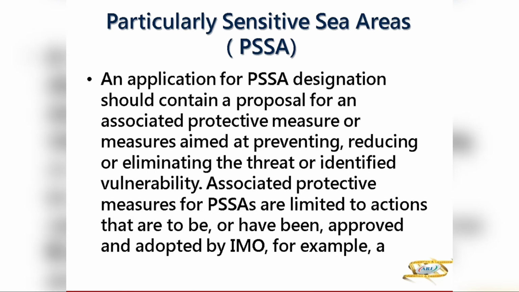So for making an area a particularly sensitive sea area, you have to apply with a proposal that this area has to have protective measures, and what measures you will take to prevent, reduce or eliminate the threat or identified vulnerability or weaknesses. So what are your measures to improve that? That you have to give when you apply. So the associated protective measures for a PSSA are limited to actions which have to be approved and adopted by IMO.